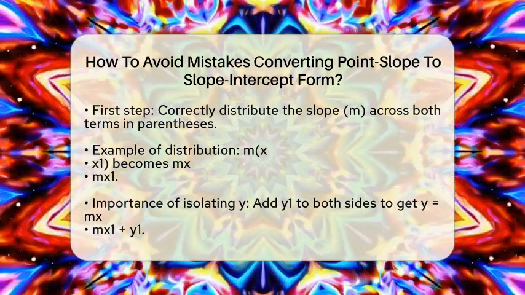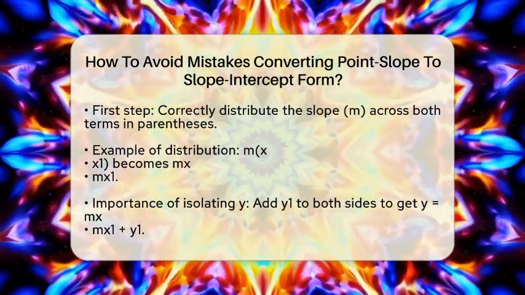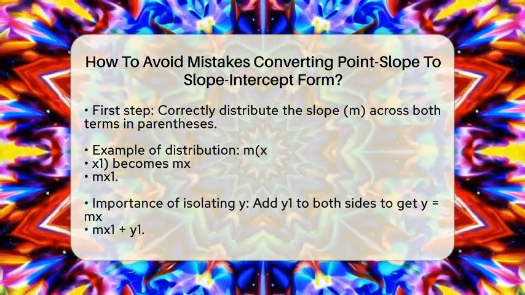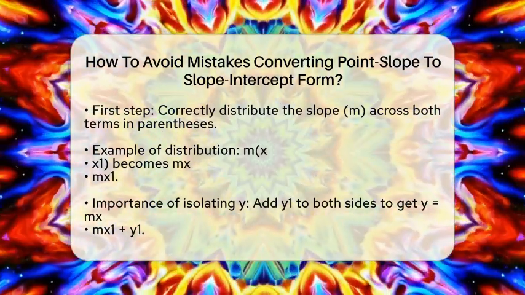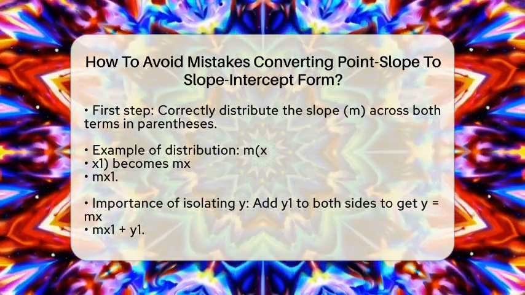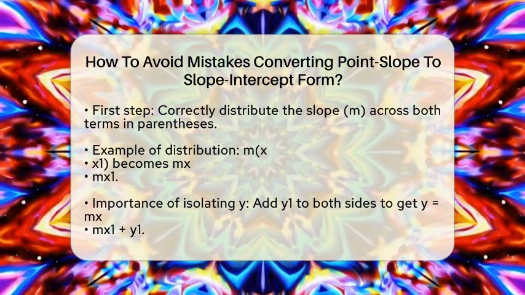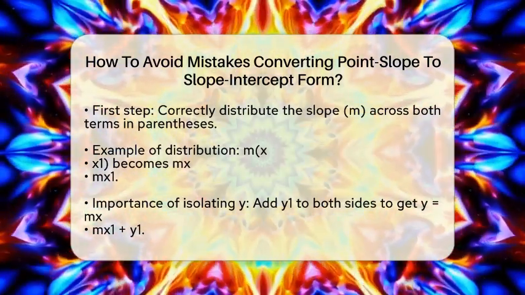Next, you want to isolate y on one side of the equation. If you start with y minus y1 equals something, you will need to add y1 to both sides. This gives you y equals mx minus m times x1 plus y1. Forgetting to add or subtract y1 properly can lead to mistakes.